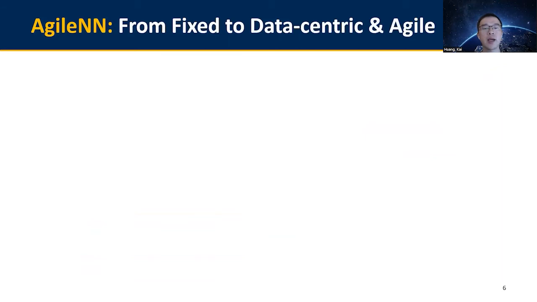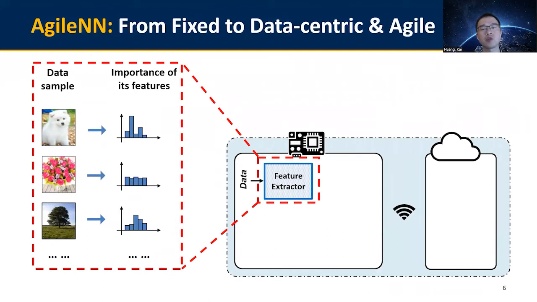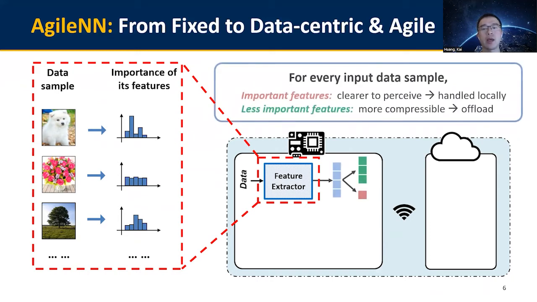Based on this basic idea, we propose AgileNN, a new offloading technique that adapts the offloading strategy to each data sample. On the local device, a lightweight feature extractor will be used to evaluate the importance of each data sample's extracted features to the inference task. And these features are partitioned into important and less important features.